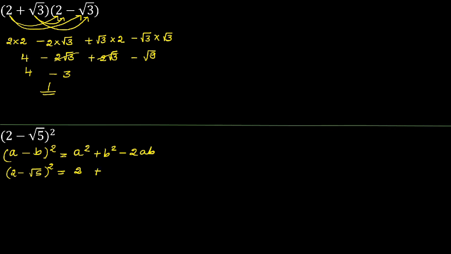That is 2 square, root 5 square minus 2 into root 5. Sorry, it is 2 square there. That becomes 4.